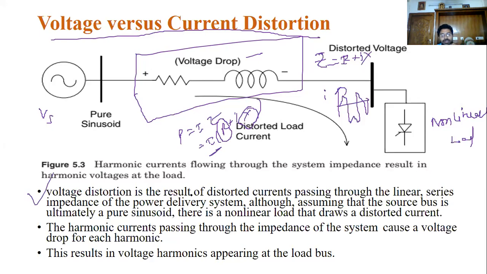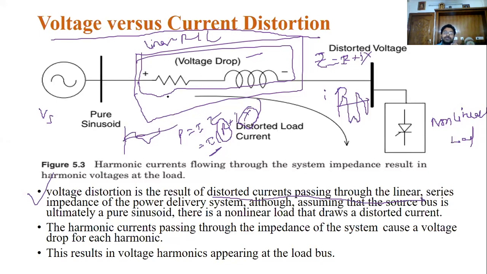Now see this point. This voltage distortion is the result of distorted current passing through the linear series impedance of the power delivery system. These are our linear elements, linear RLC. Whenever this distorted wave passes through these linear elements, it leads to non-linearities.